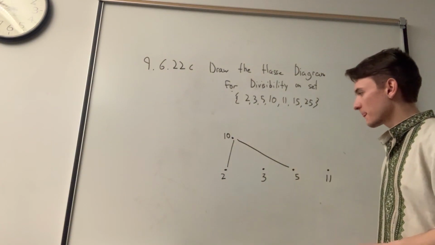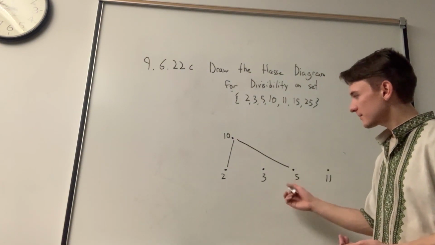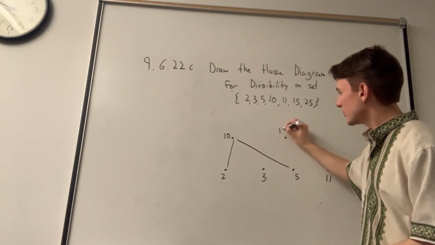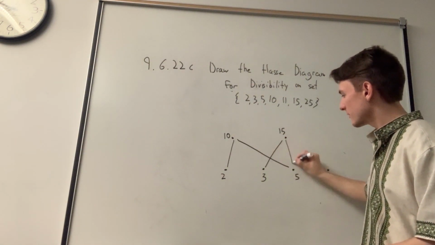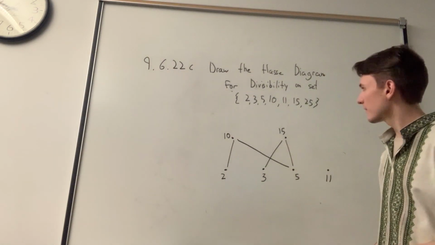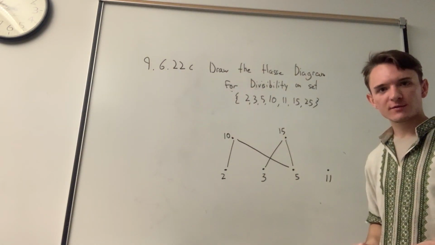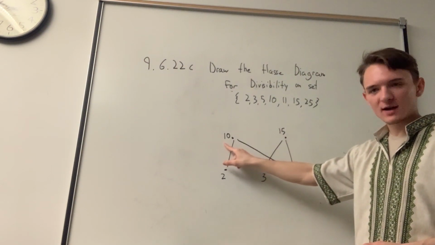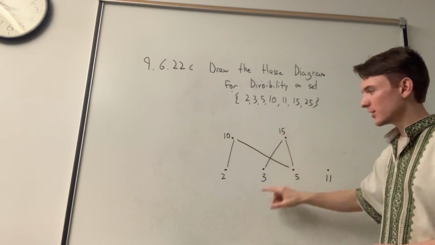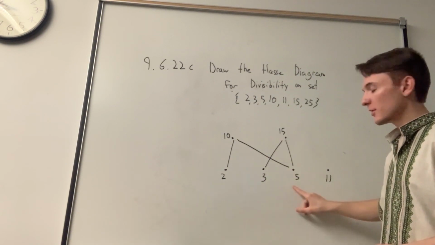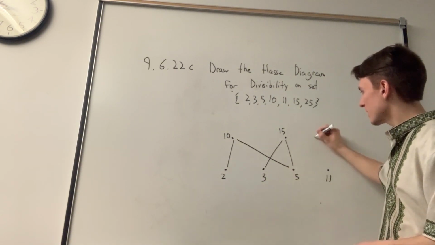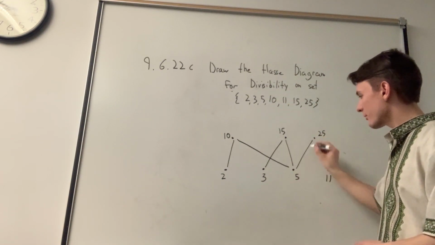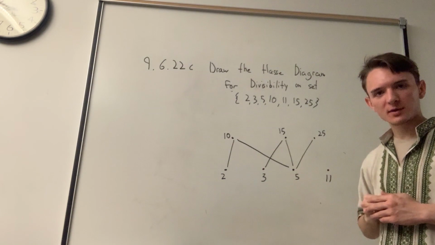How about 15? Does 2 divide 15? No. How about 3 and 5? They do. So we have a relationship from 3 to 15 and from 5 to 15. Finally, we have 25. 10 does not divide 25, 15 does not divide 25, 2 does not, 5 does, however. So let's create 25 on the second level of our Hasse diagram and draw a relationship from 5 to 25.